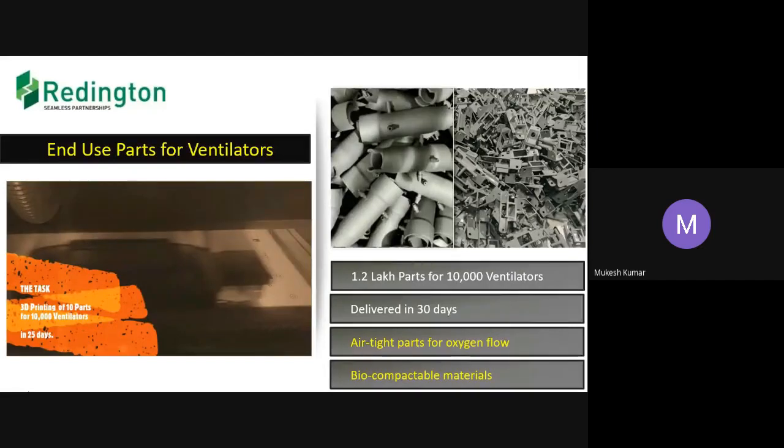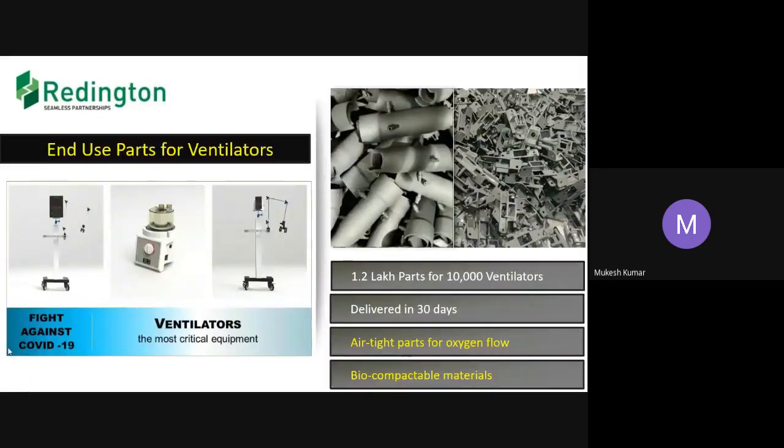When we talk about digital manufacturing, this is the real meaning of it. If I have an emergency, if I'm looking for something unique and complex, and I want to make it without tooling, I should be able to make it. And we have done it. So this is the ventilator for which we manufactured the parts. Really, it was a big study for us. Because we had done this kind of project for the first time, we were also having a little confidence deficit, you can say. We had done a number of parts and projects, but this kind of emergency was not there. So we took up the challenge, and we were successful.